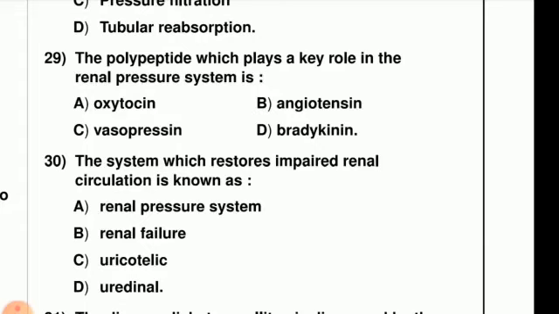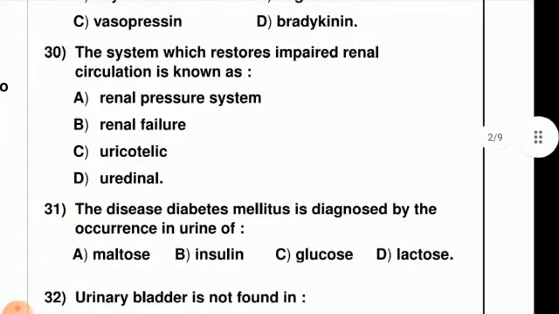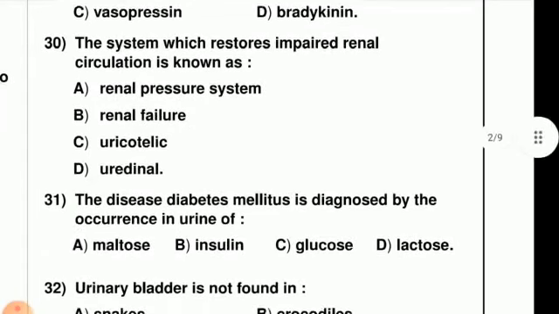Next question, the system which restores impaired renal circulation is known as the renal pressure system, renal failure, uricotelic, and last one is uridinals. The right option is option A, the renal pressure system. The system that restores impaired renal circulation is considered the renal pressure system.